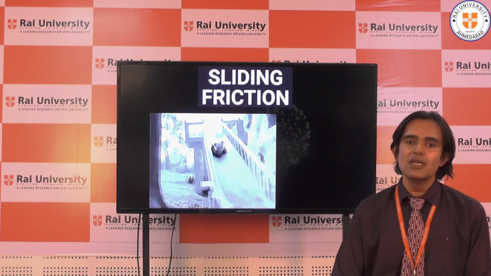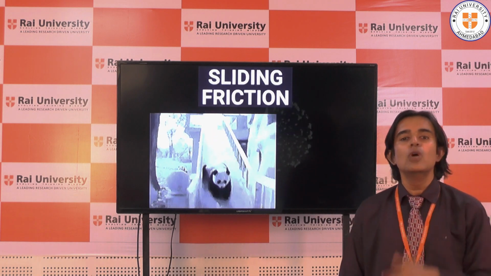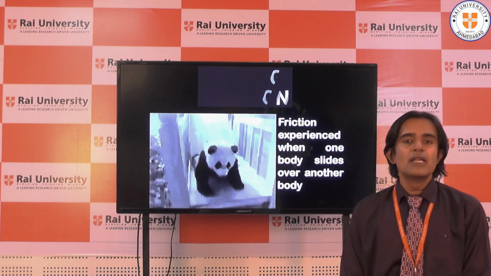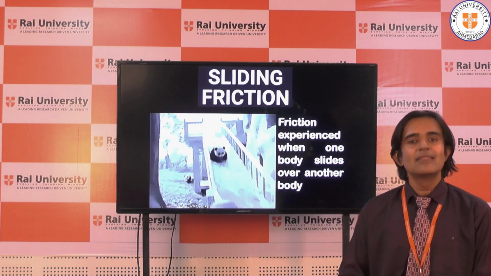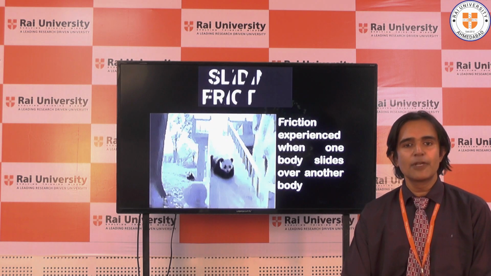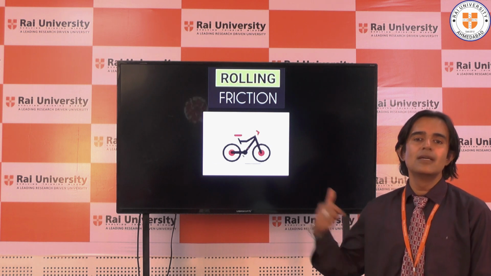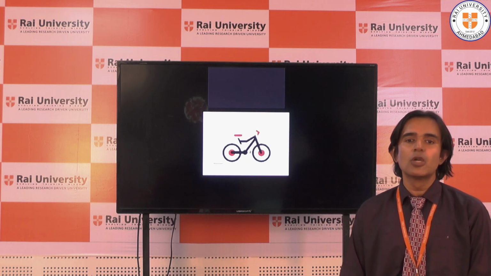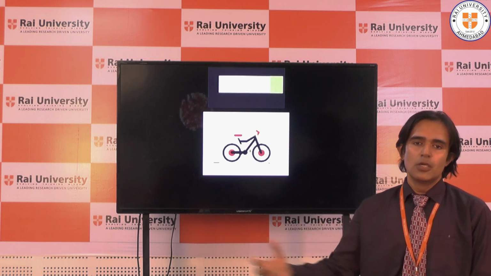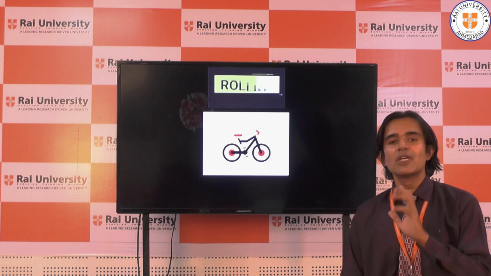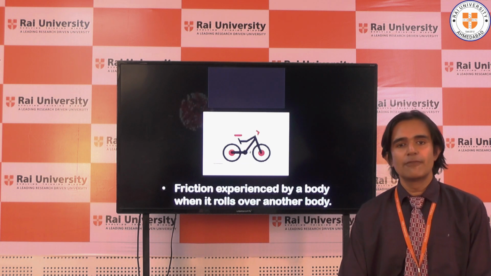The first type is sliding friction. You can see here the animal is sliding from top to down. So we can say that when friction is experienced when one body slides over another body, that type of friction is called sliding friction. Now, moving to the next type, rolling friction. You can see here the bicycle is moving on the road. So obviously the wheels are rolling on the road. When one body rolls over another body, that type of friction is called rolling friction.